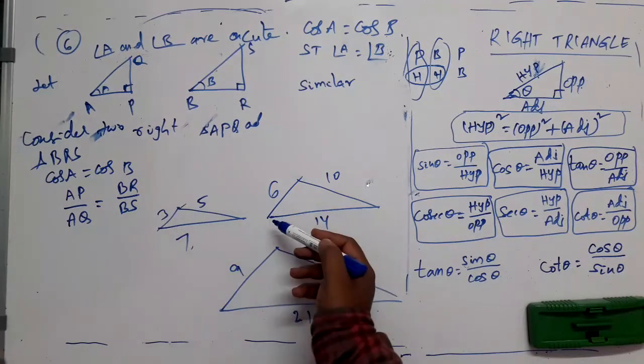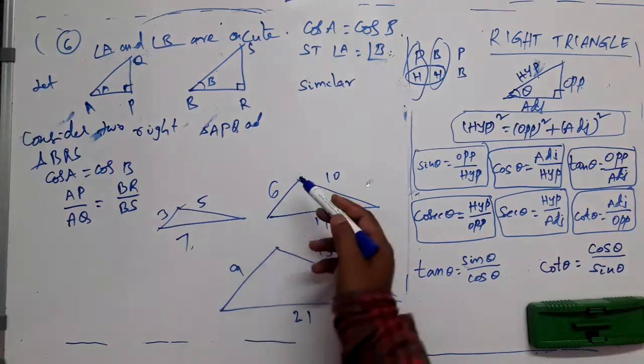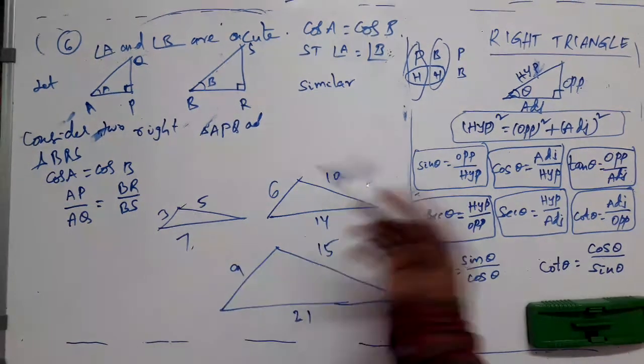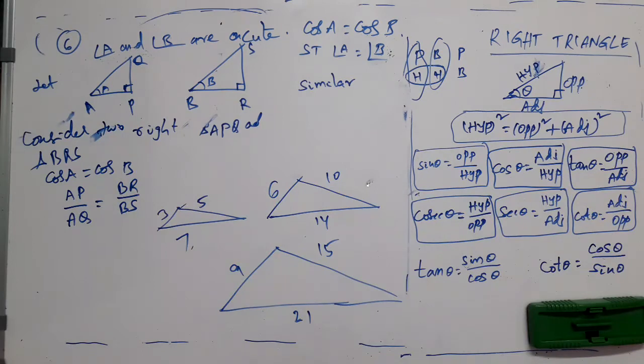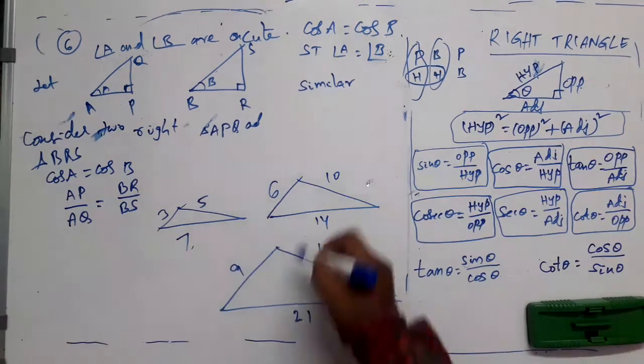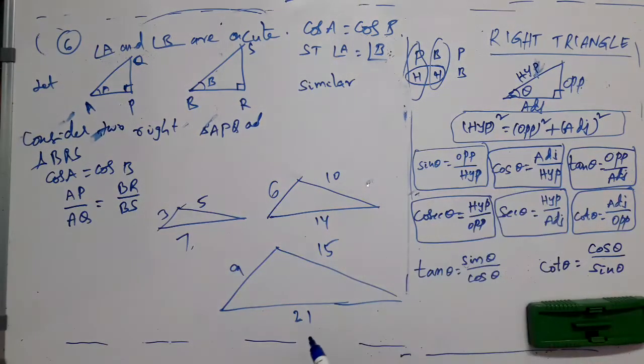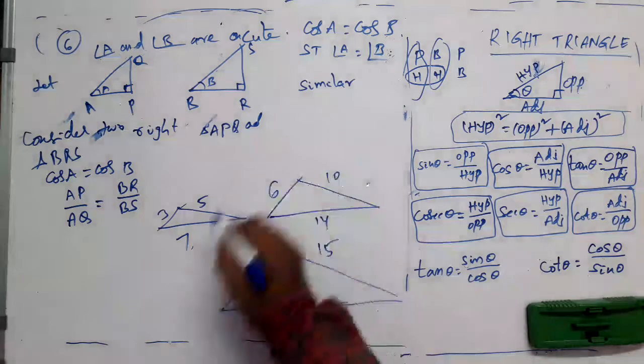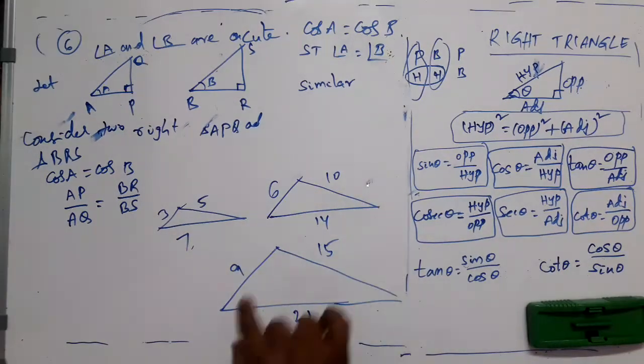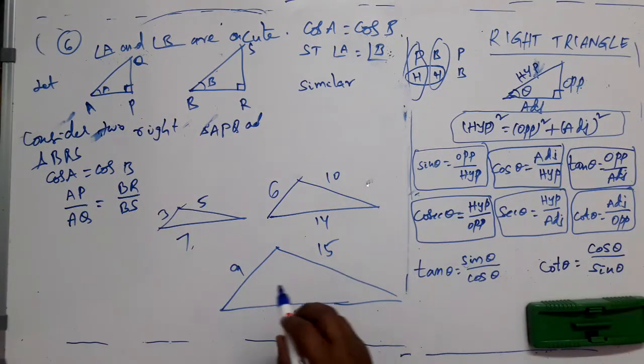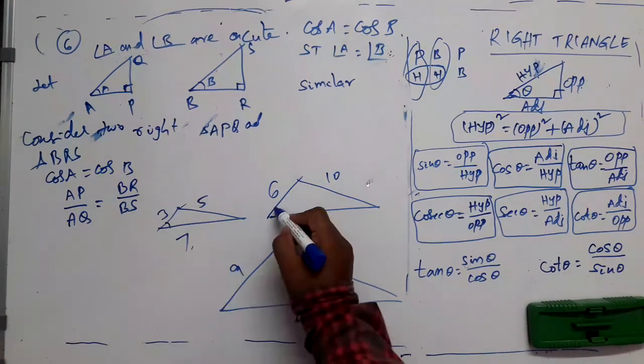This side is less than this side. This side is less than this side. But the shape is the same. This type of triangles are called similar triangles, where shapes are the same but sizes are different. There are two properties we can observe in similar triangles. Angles are the same. You observe this.